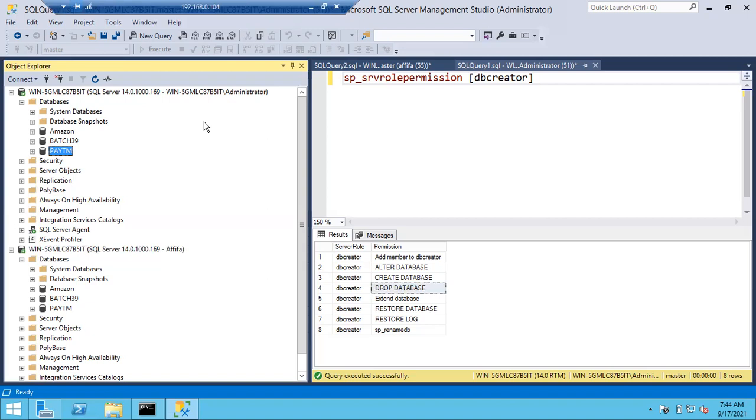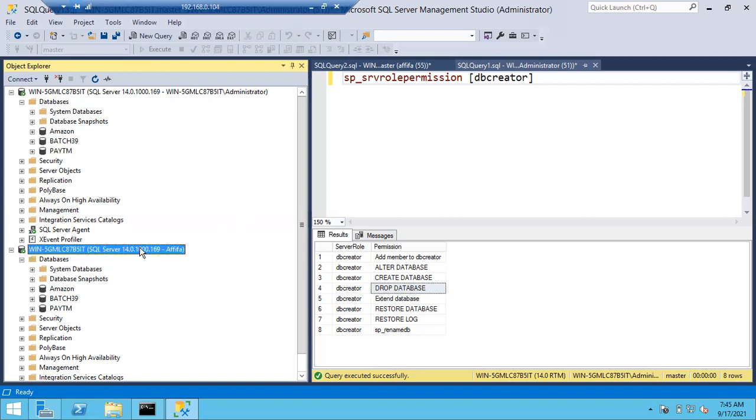Did I select the Amazon database for Afifa? No. I simply selected the Afifa login. I just added her into the DB creator role. So I did not select Afifa for any database. So don't think Afifa will only have access on the Amazon database. But my question is, can she delete other databases? Yes, sir, she can delete.